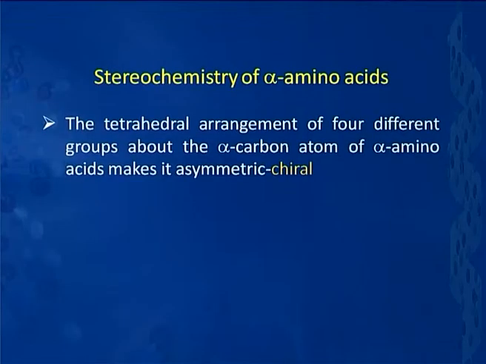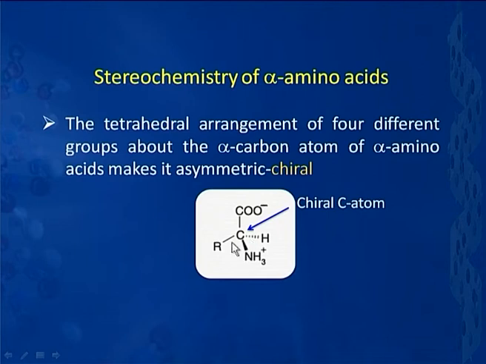Having talked enough about the acid base properties of alpha amino acids, let us move on to the stereochemistry of alpha amino acids. We know that in alpha amino acids there is a tetrahedral arrangement around a carbon atom, the alpha carbon atom. There are 4 different groups there, and that makes the alpha amino acid chiral. We have an alpha carbon here which is chiral because it has the carboxylic acid group, NH3, the side chain, and a hydrogen atom.